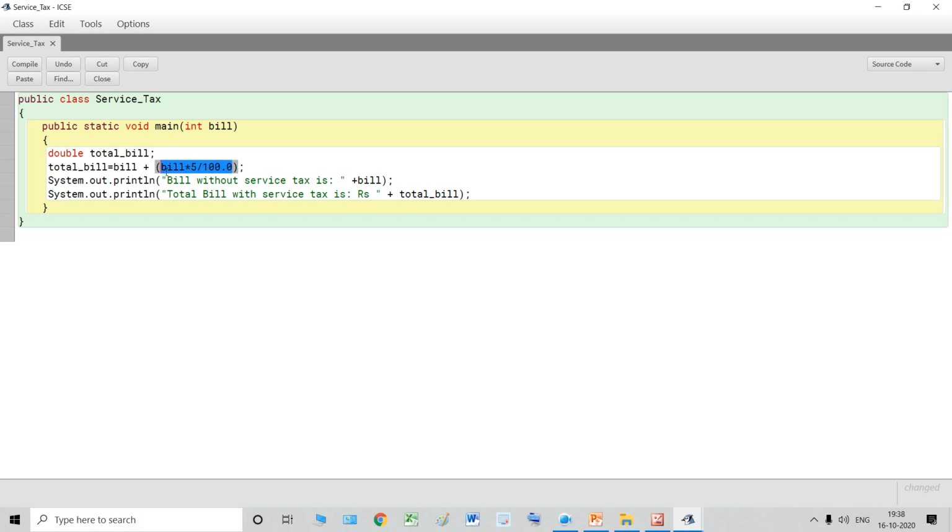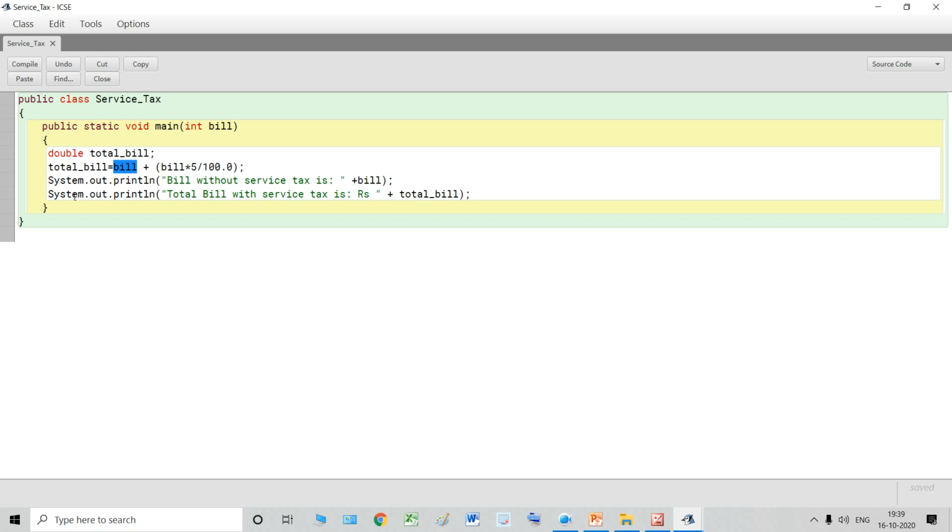What is happening inside this bracket? 5% of this is being calculated inside the bracket. Suppose the user passes the value of bill as 100 rupees, then 5% will be calculated inside this, and 100 plus 5 will be 105.